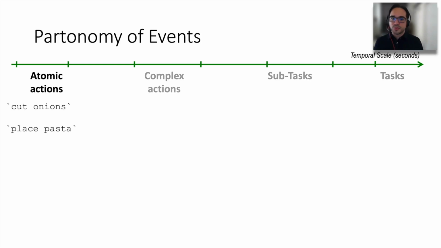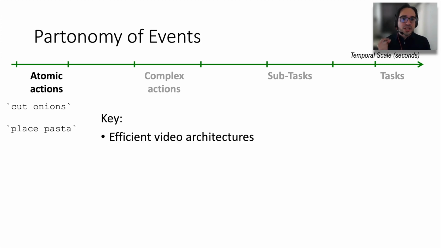So let's start at this point of the scale. Let's remember that we want to recognize short actions. And one reason to start here is one way to deal with the compositionality issue is to start by predefining a set of actions of interest, such as cut onions or place pasta, so that they can serve as atomic units for the more complex compositional actions. The key here, of course, is that we need very efficient methods to be able to deal with the long durations that will come after.